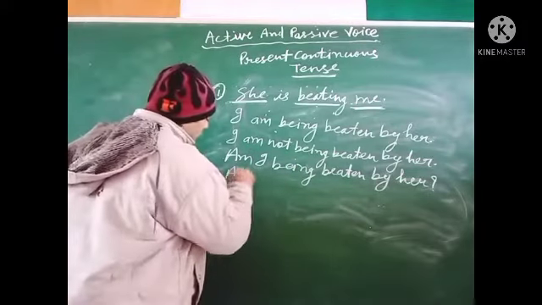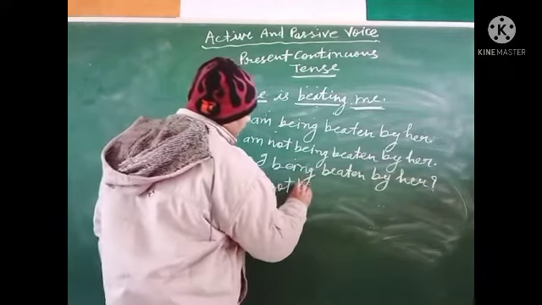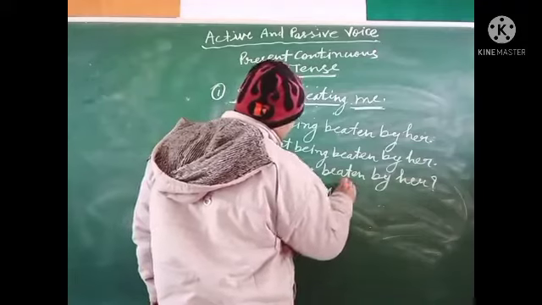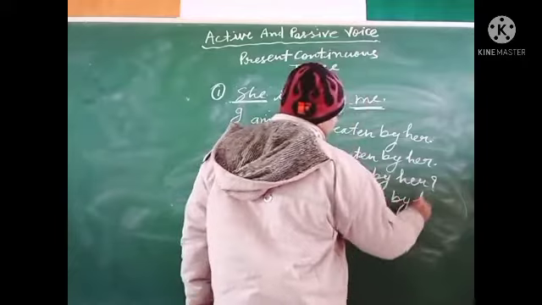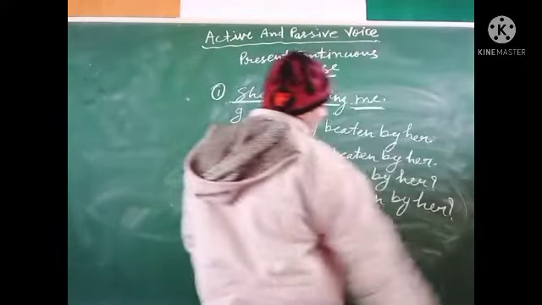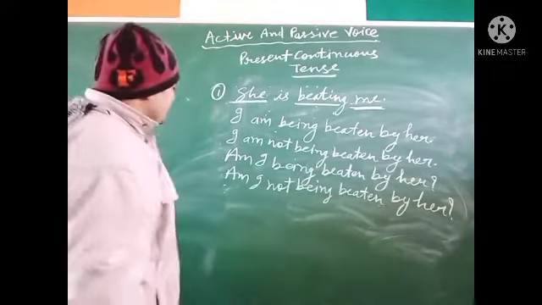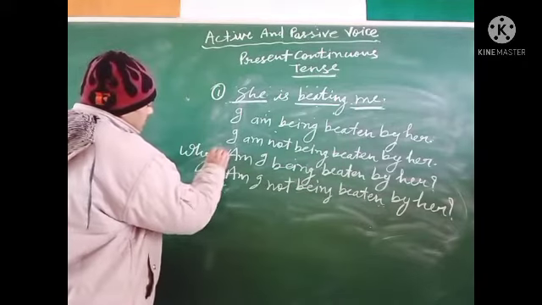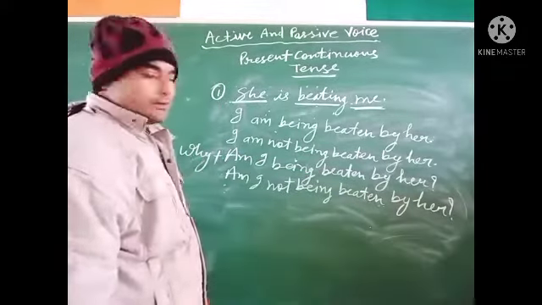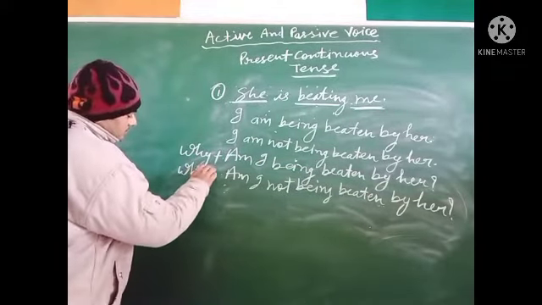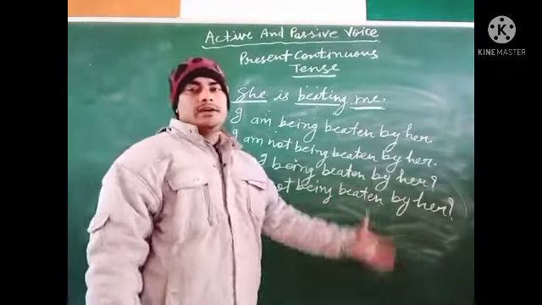And interrogative negative: am I not being beaten by her? This is interrogative negative. If we talk about WH words, then why am I being beaten by her? And next, why am I not being beaten by her?